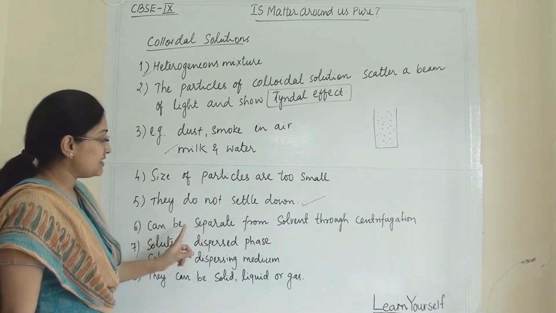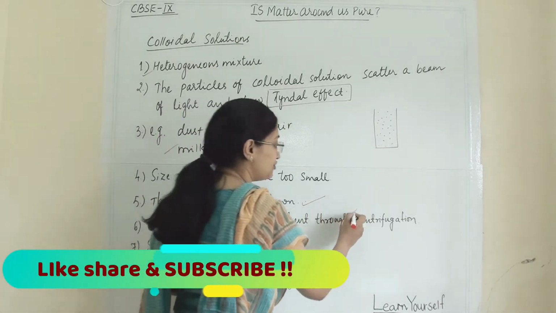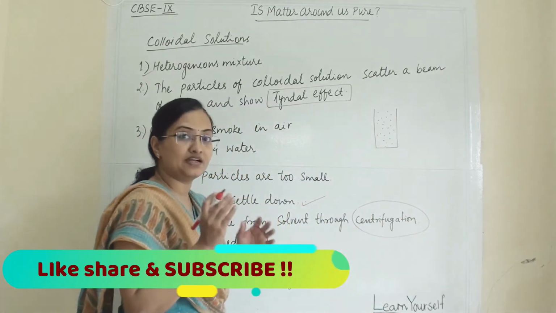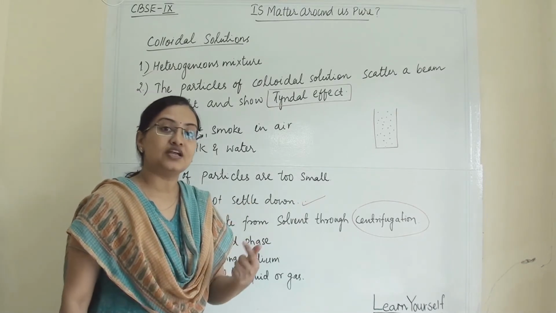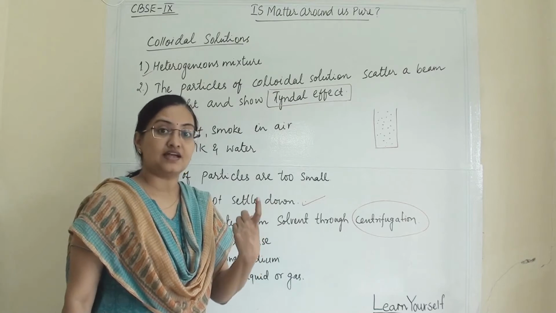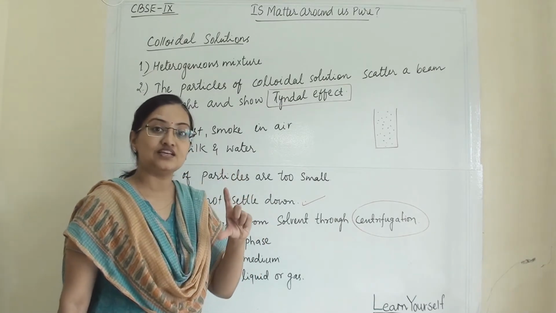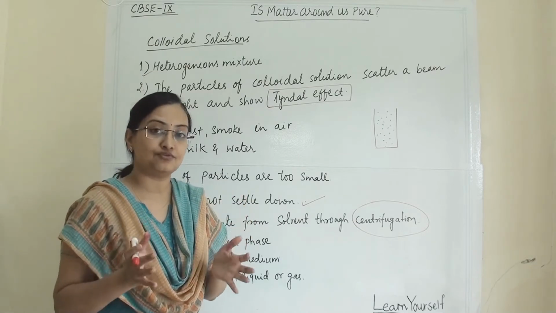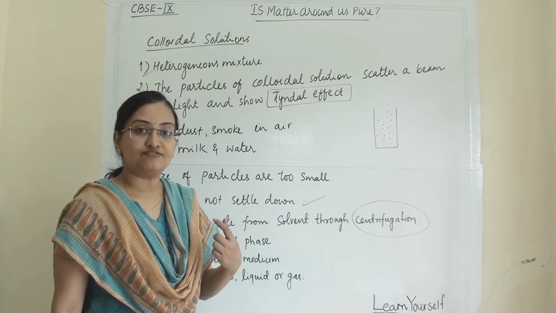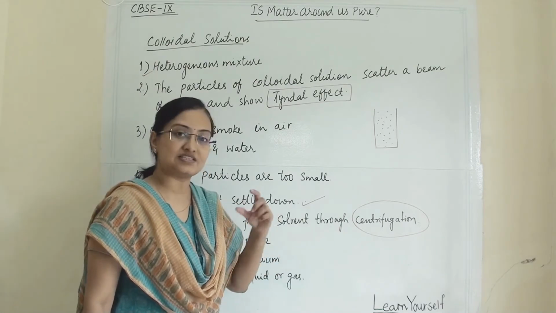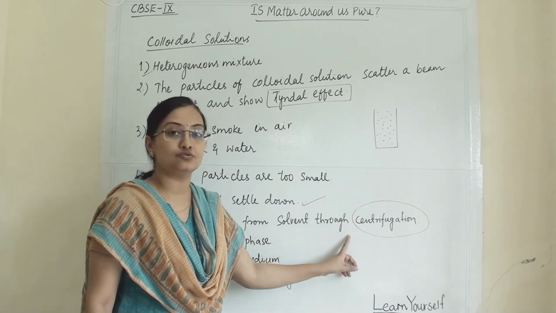Next, it can be separated from the solvent through centrifugation. Centrifugation is a technique to separate solute from solvent, in which we rotate the mixture of solvent and solute, that is our colloidal solution, in a test tube. We put it in a centrifugal machine and rotate it at high speed. After some rotation, it will separate solute and solvent, but we cannot separate it through filtration.